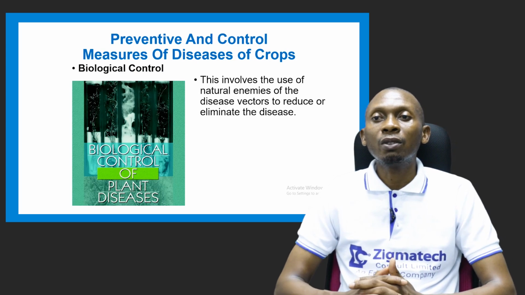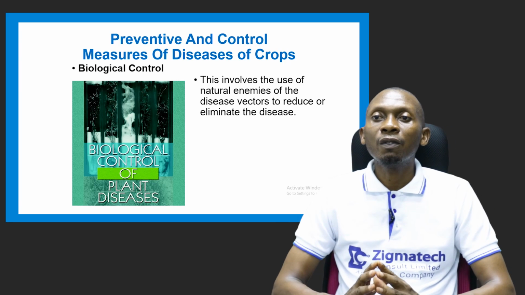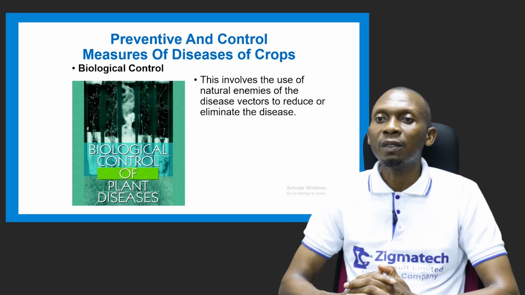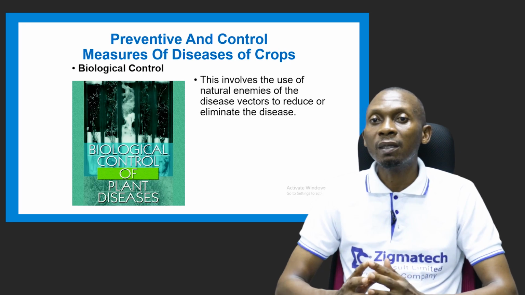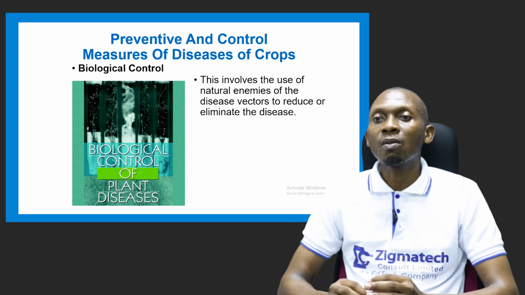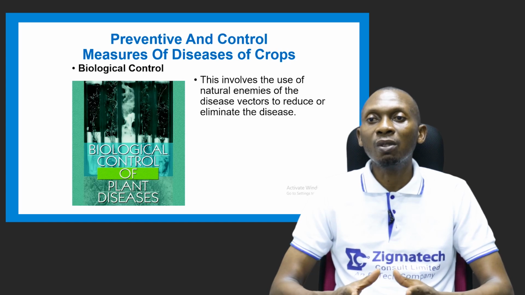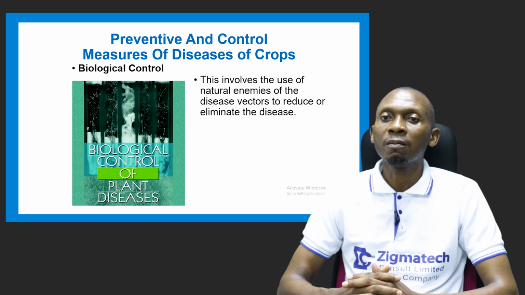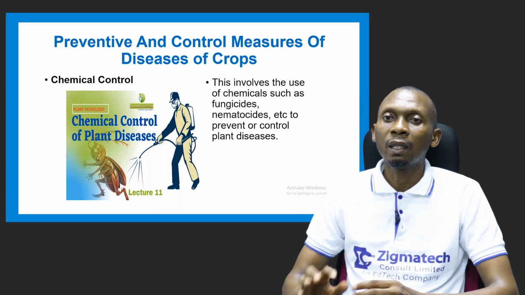Now let's look at biological control methods of controlling diseases. This involves the use of natural enemies of the disease vectors to reduce or eliminate the disease. In this case, insects are what causes these diseases. So where you use other predators to get rid of such insects, that falls under biological control of diseases.